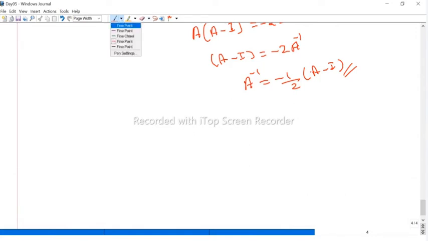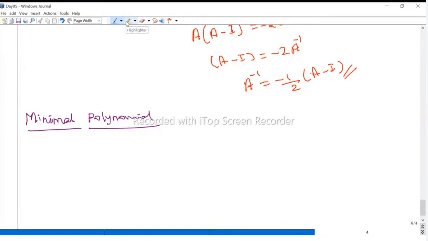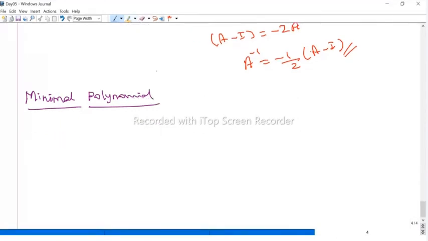So I can state again what the minimal polynomial is. Minimal means the minimum degree polynomial also satisfied by A. So a polynomial of minimum degree satisfied by A.